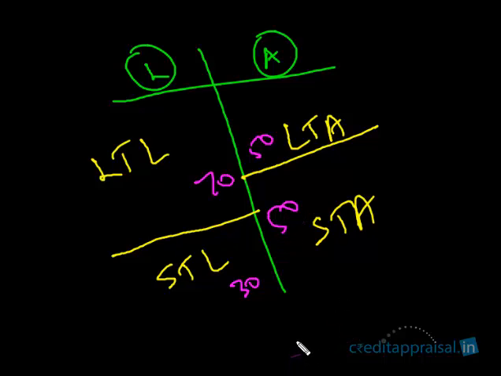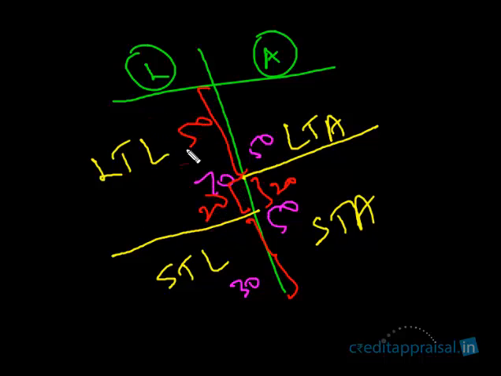Have a look at what's happening here. Your short-term assets were financed partly from your short-term liability, 30 lakhs, and partly from long-term liabilities, 20 lakhs. Out of the 70, this is 20 and this is 50.